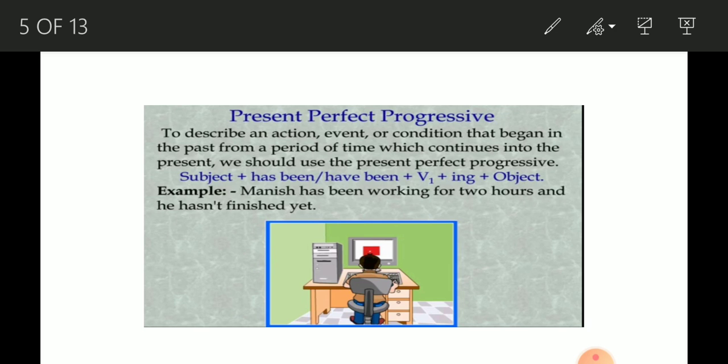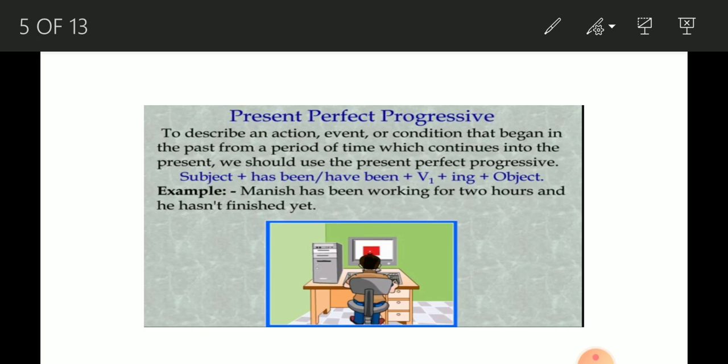So here we take a short recap about simple present, present continuous, present perfect and present perfect continuous or progressive tense. Simple present indicates a habit, an action which is routine, or a universal truth. Present continuous talks about an action which is happening at the time.